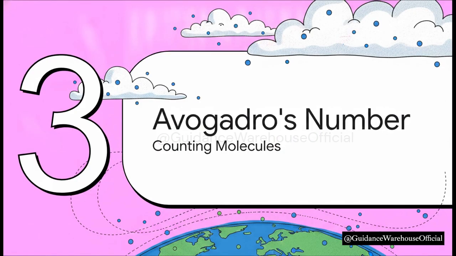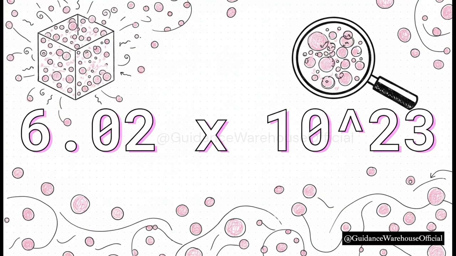Section 3. Enter Avogadro's number. Now that ratio trick is great for a contained space, but you might be wondering, how on earth do we actually count big N, the total number of molecules, when we're dealing with something massive like the atmosphere? Counting individual gas molecules is practically impossible because there are just too many of them. A single cubic centimeter of air contains tens of quintillions of molecules. So, to make the math manageable, scientists rely on this massive figure, 6.02 times 10 to the 23rd power.